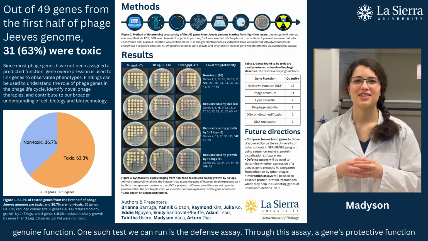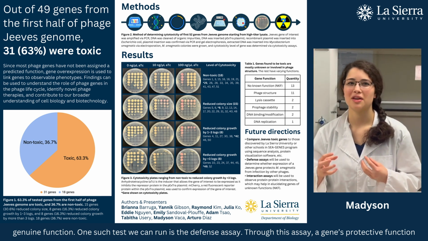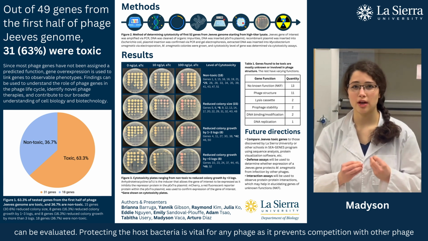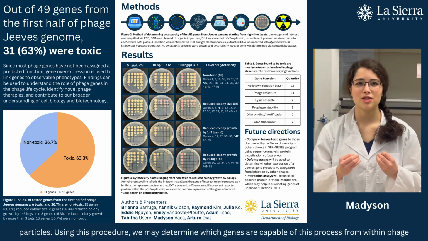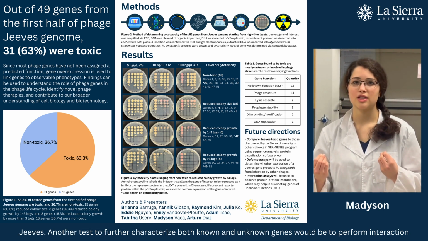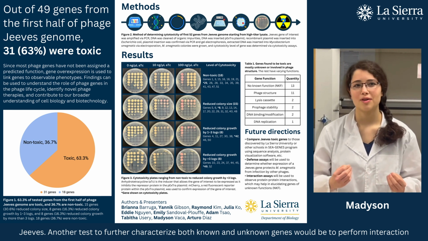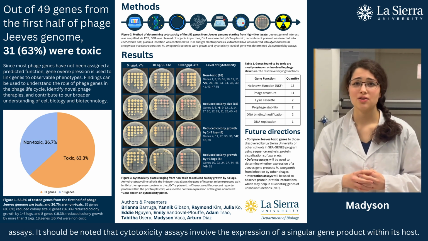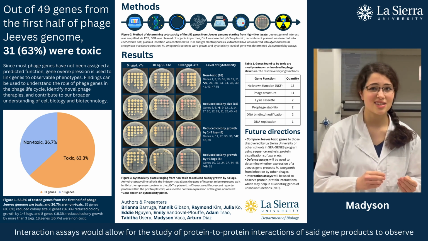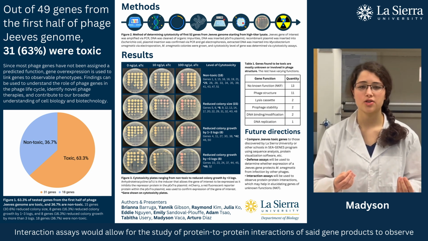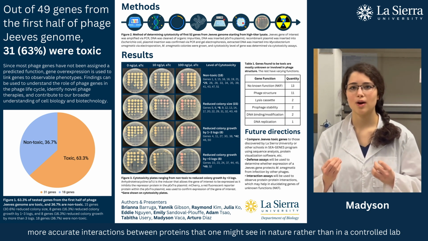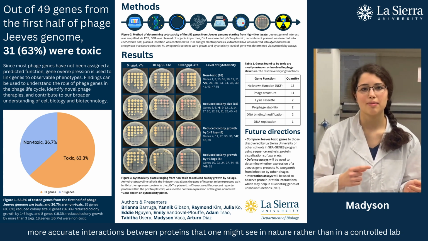One such test we can run is the defense assay. Through this assay, a gene's protective function can be evaluated. Protecting the host bacteria is vital for any phage, as it prevents competition with other phage particles. Using this procedure, we may determine which genes are capable of this process from within phage Jeeves. Another test to further characterize both known and unknown genes would be to perform interaction assays. It should be noted that cytotoxicity assays involve the expression of a singular gene product within its host. Interaction assays would allow for the study of protein-to-protein interactions of said gene products to observe more accurate interactions between proteins that one might see in nature rather than in a controlled lab environment.